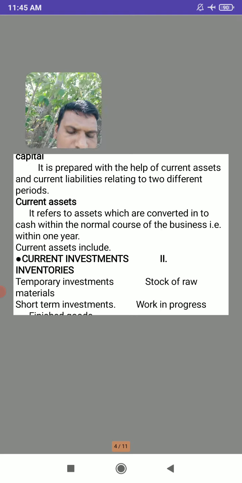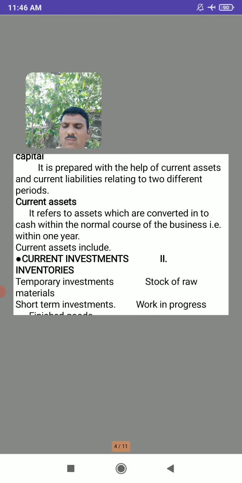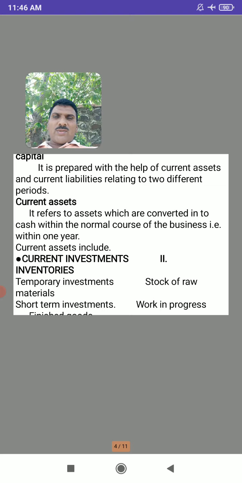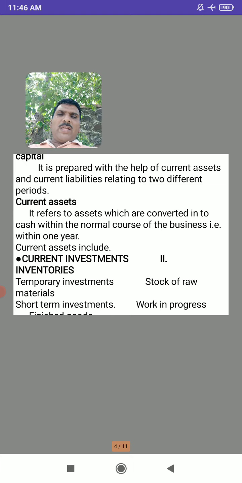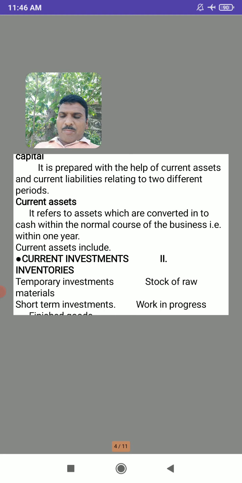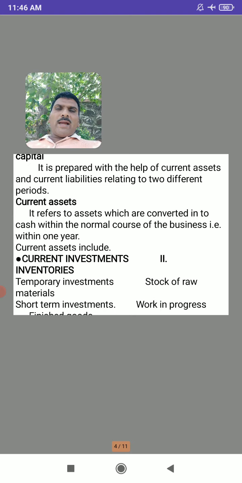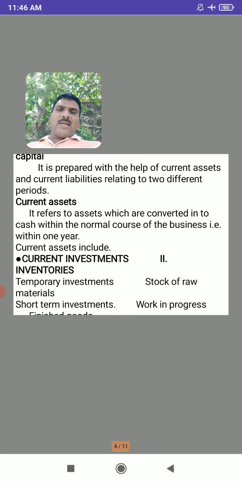Preparation of the schedule of working capital changes. It is prepared with the help of current assets and current liabilities relating to two different periods, meaning information of two years is taken to prepare this schedule of working capital changes.